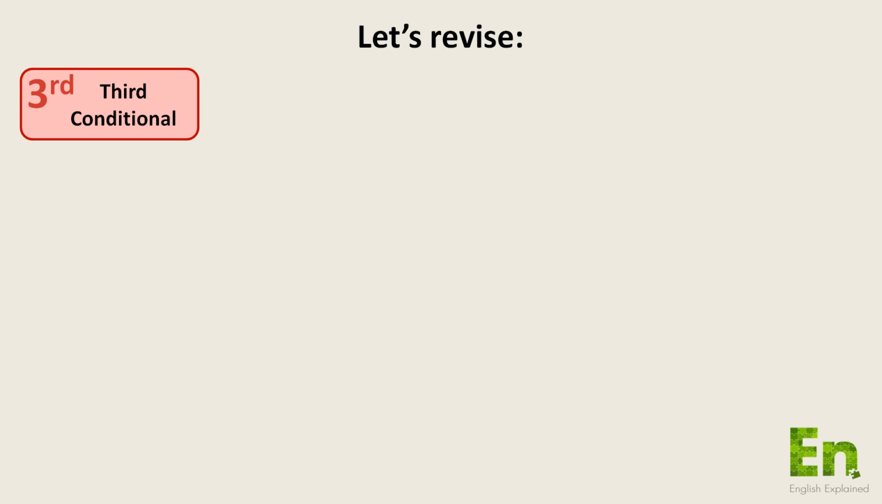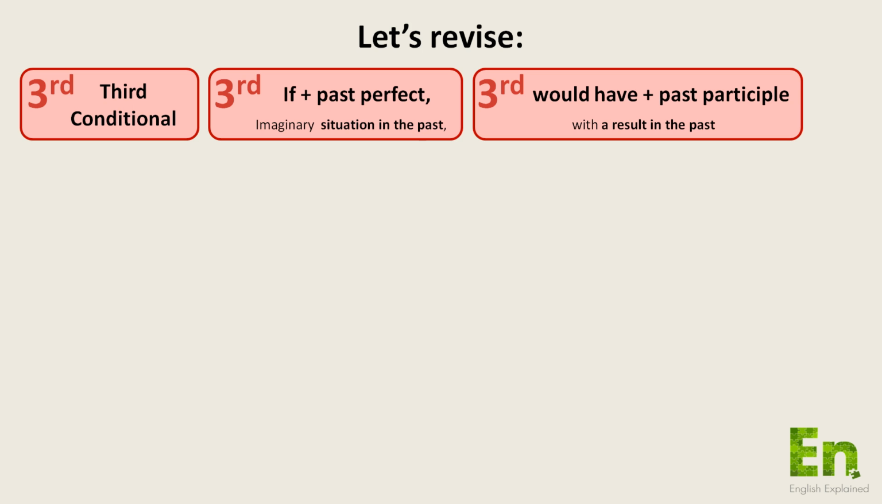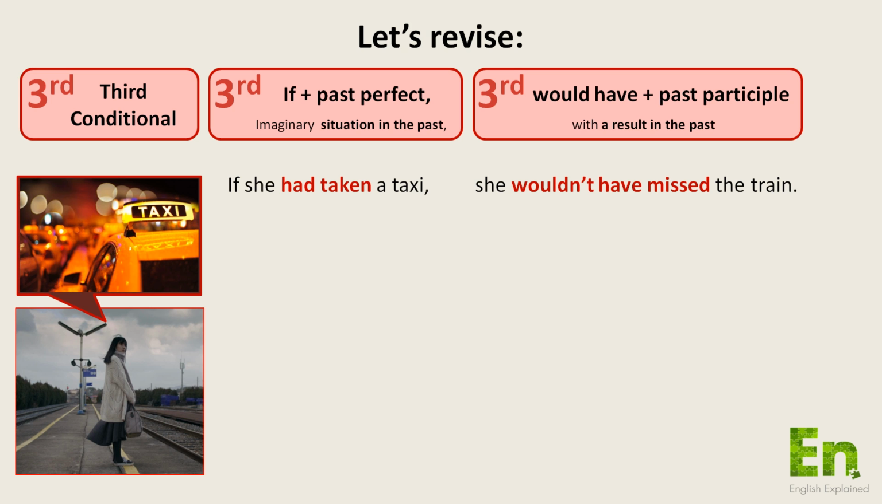Now let's revise the third conditional. The structure is if plus past perfect, would have plus past participle. An imaginary situation in the past with a result in the past. Let's look at some examples. If she had taken a taxi, she wouldn't have missed the train. This is an imaginary situation in the past with a result also imaginary in the past. She didn't take a taxi, and she regrets it.